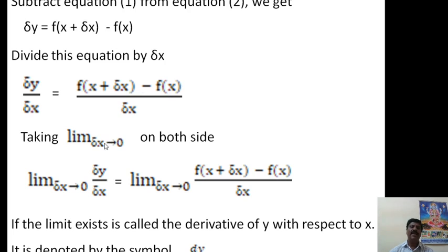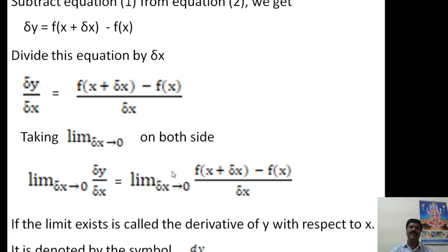Taking the limit delta x tends to 0 on both sides, the limit as delta x tends to 0 of delta y divided by delta x is equal to the limit as delta x tends to 0 of f of x plus delta x minus f of x, divided by delta x. If the limit exists, it is called the derivative of y with respect to x.